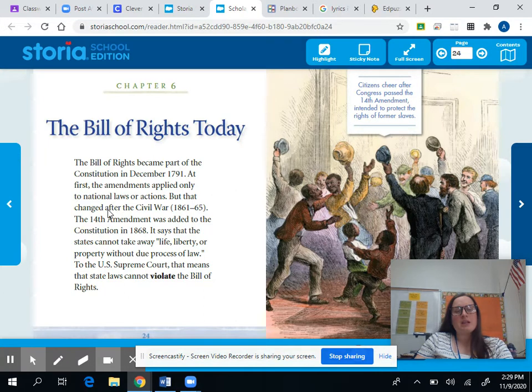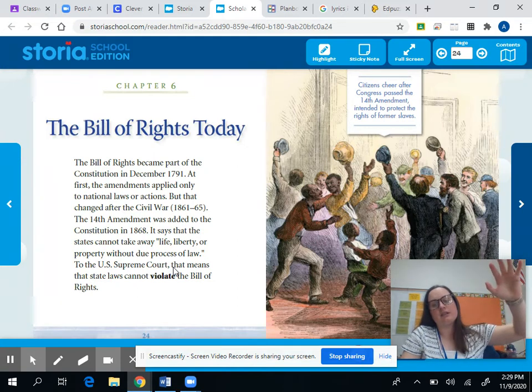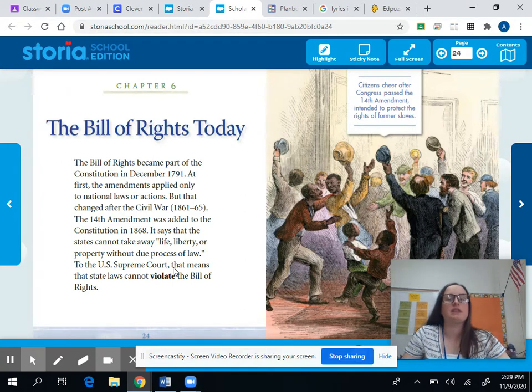The Bill of Rights became part of the Constitution in December of 1791. At first, the amendments applied only to national laws or actions, but that changed after the Civil War. The 14th Amendment was added and said that the states cannot take away life, liberty, or property without due process of law. To the U.S. Supreme Court, that means that states can also not violate the Bill of Rights. So these Bill of Rights apply not only to the whole country, but also to each individual state. So every state has to follow them.